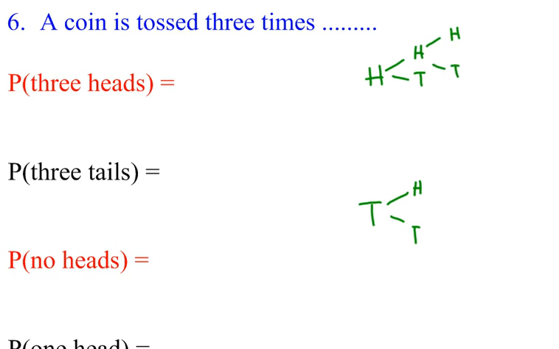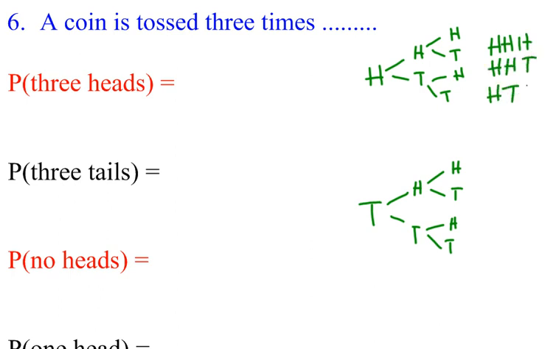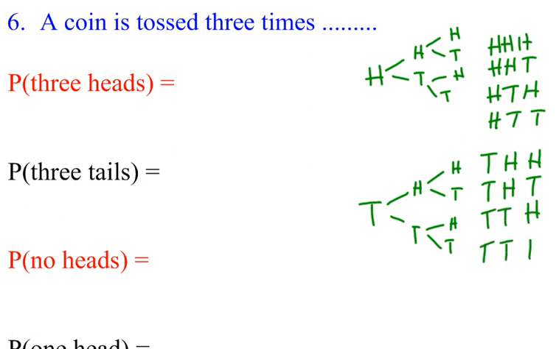Oops, let's make that a little closer. There we go. Or heads or tails. And then here I have heads or tails, and here I have heads or tails. So if you want to list your sample space, that might help you when you're trying to figure this out later. If you don't need to do this, you don't have to. It's only if this helps you so you can see how many total options you have. Like right now when I'm done, I see that I have 8 different things that can happen. So there's 8 possibilities here.